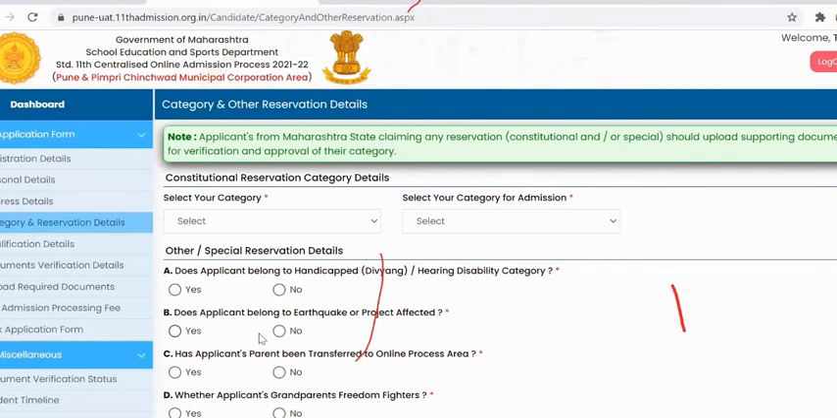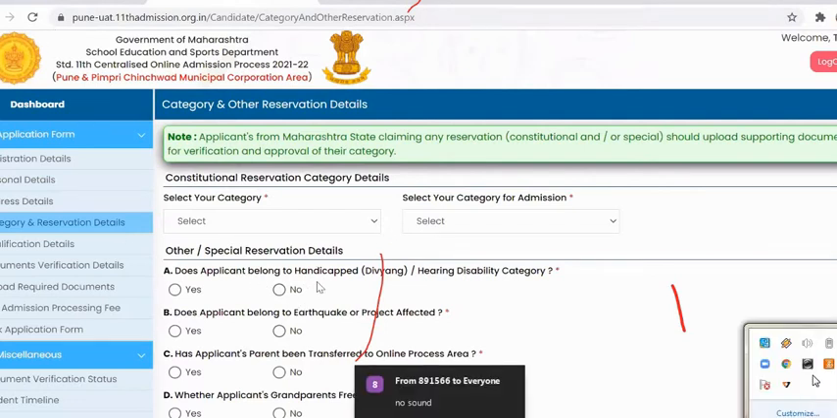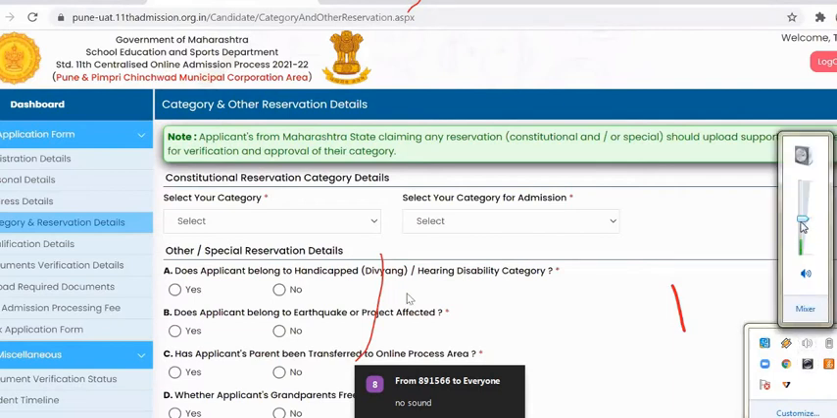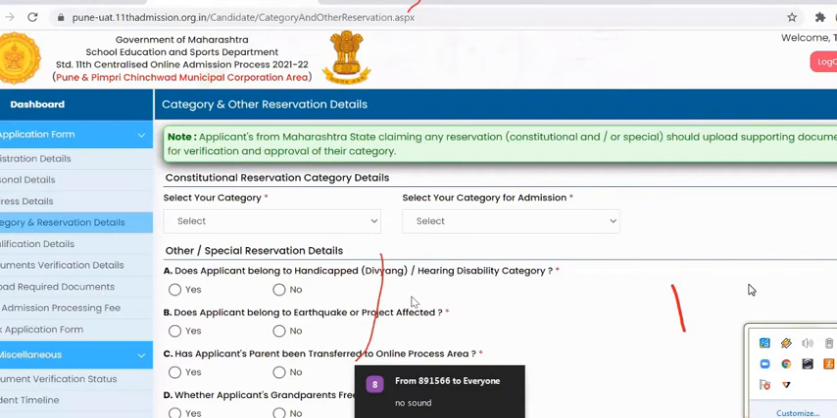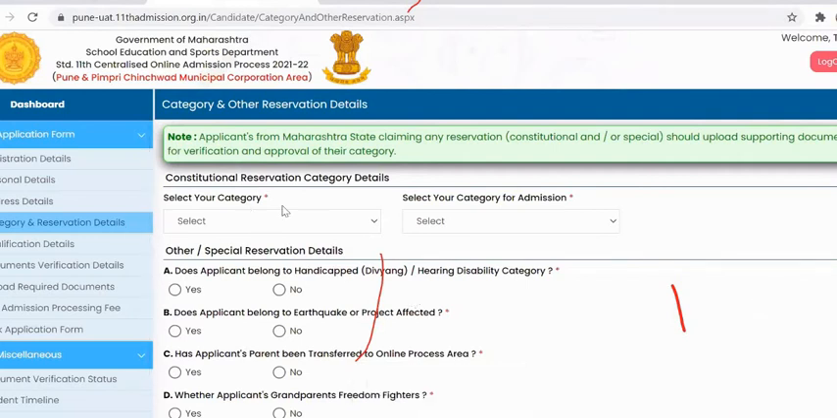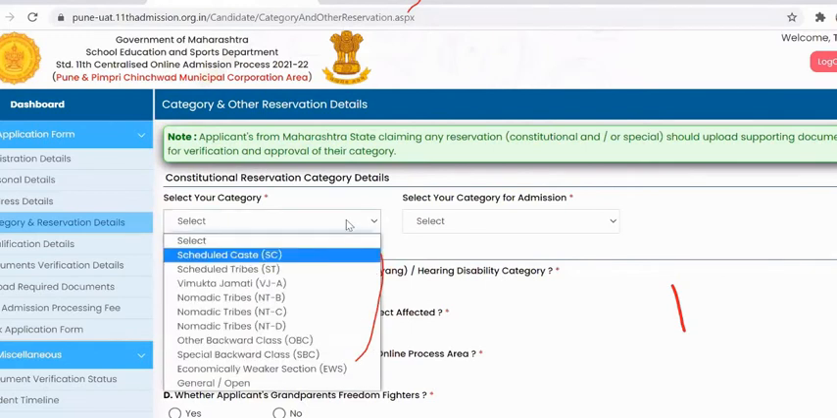The next page is category and reservation details. This is an important page, since whatever option the student selects here, on the basis of those options he will get the reservation in the admission process. So first select your caste category. The student needs to select his caste category here.